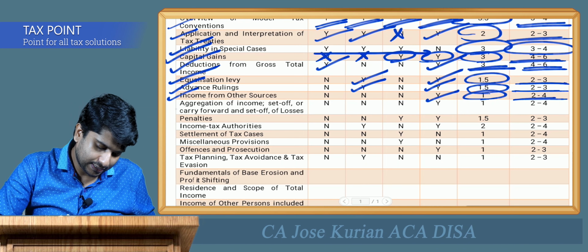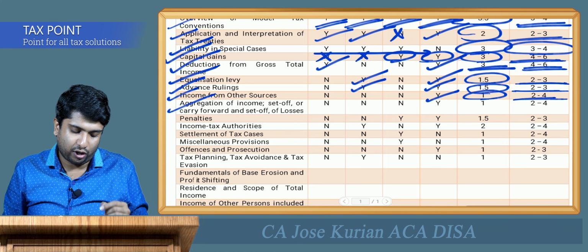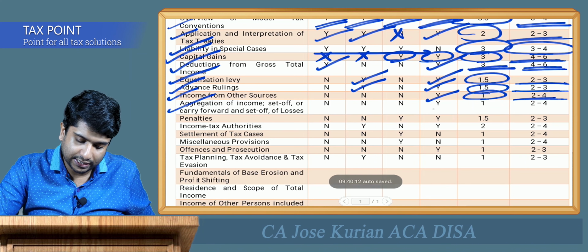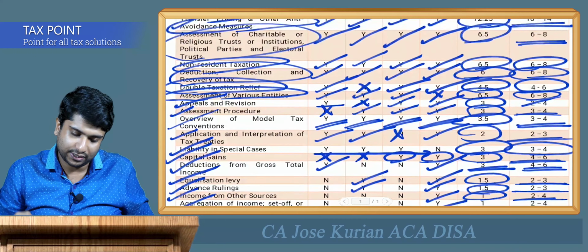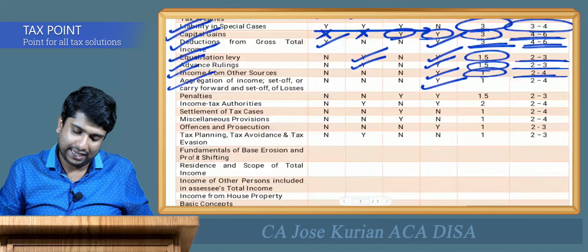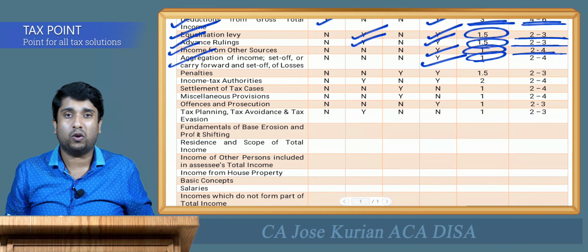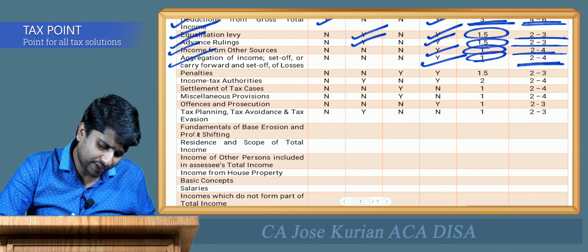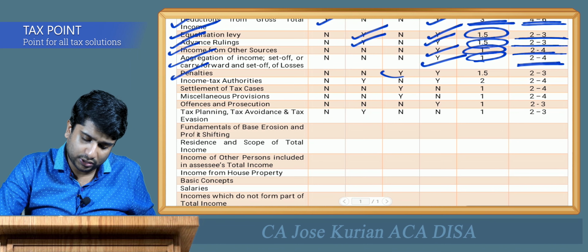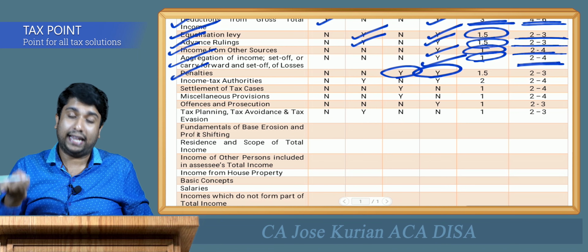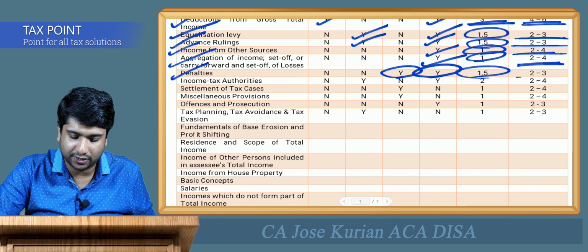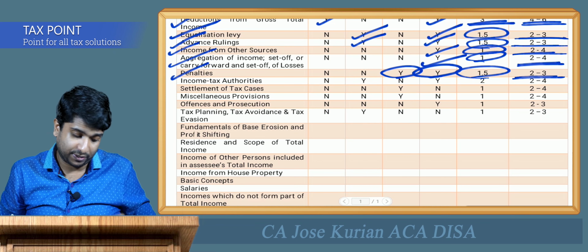And moving forward, aggregation of income, that is set off and carry forward of losses. From that chapter, they have asked the question only in May 2018 examination, and the average is around 1 mark. You can expect around 2 to 4 marks from this particular chapter. Moving forward, next one is penalty. Both in November and May 2018, they have asked questions. The average is around 1.5. You can expect around 2 to 3 marks from this chapter.